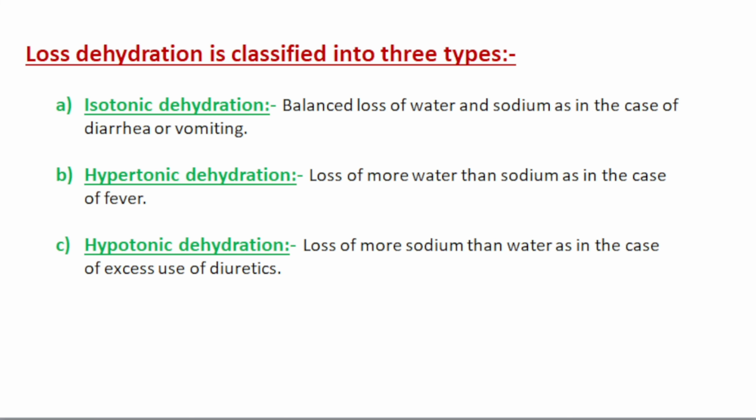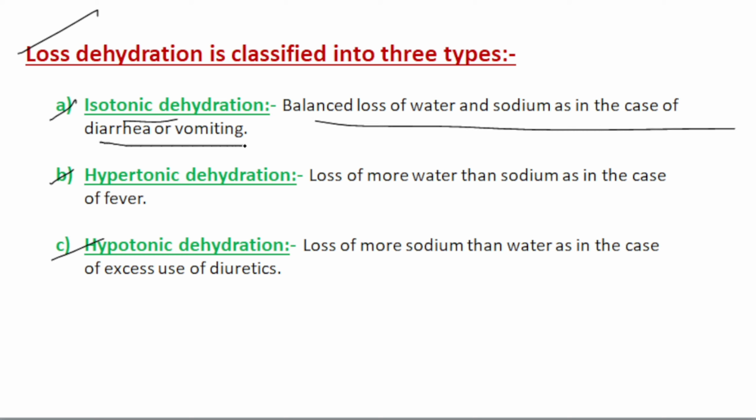Then dehydration is classified into three types: isotonic dehydration, hypertonic dehydration, and hypotonic dehydration. In isotonic dehydration, the amount of water and sodium loss is equal, so there is a balanced loss of water and sodium, as in the case of diarrhea or vomiting. Then hypertonic dehydration: loss of more water than sodium.